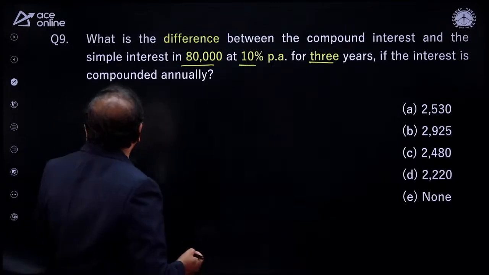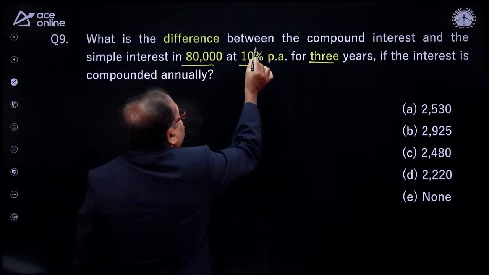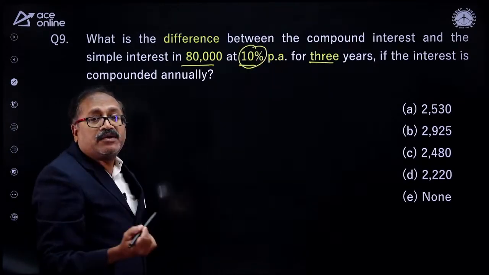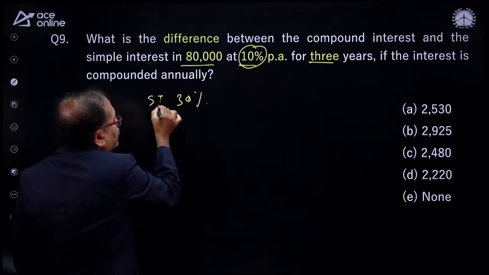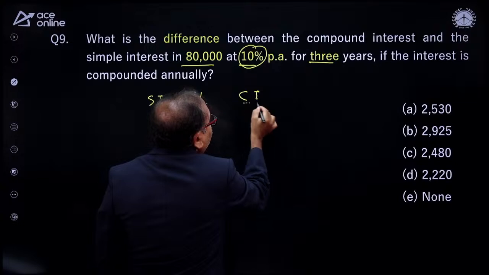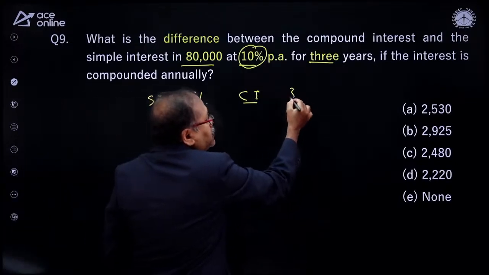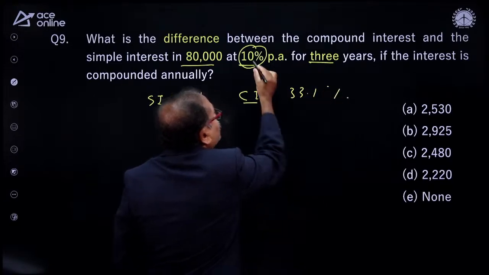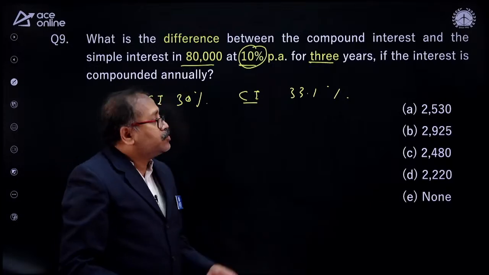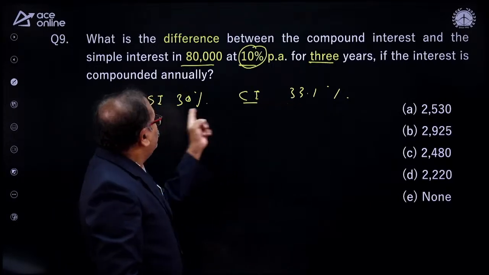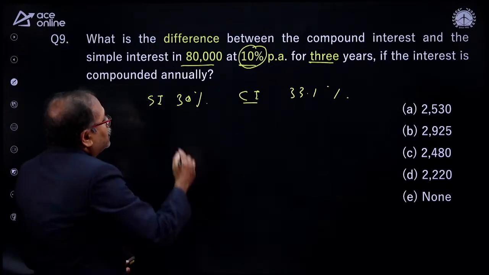Anyone answer the question? No. I will start answering the question. What will you do in case of 3 years? 10% is an easy number. I know for simple interest it is nothing but 30%. That's SI. And what will be for CI? We know that CI will be 33.1%. These figures for common numbers you are expected to remember, for 3 years and for 2 years. If you know this, then you know the difference is 3.1%. So you need to take 3.1% of 80,000.